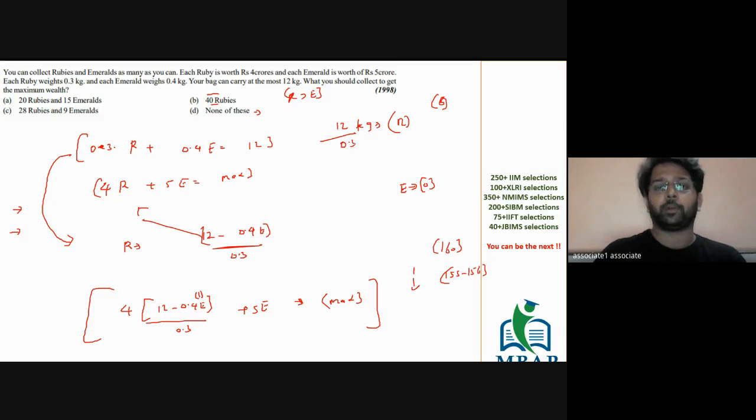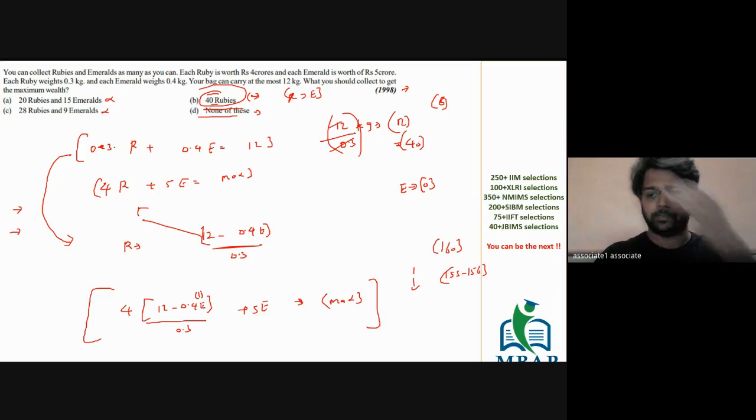So if you divide 0.12 by 0.3, the value will become as simple as 40, which gives you a hint that 40 rubies can give you the maximum. I repeat, 40 rubies can give you the maximum wealth, which will not come even if you select 15 emeralds or 9 emeralds, and none of these also goes out. Is this clear? This was also a fairly easy question and a topic which all of us have solved well.